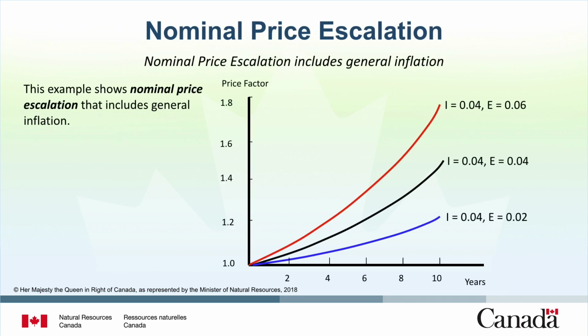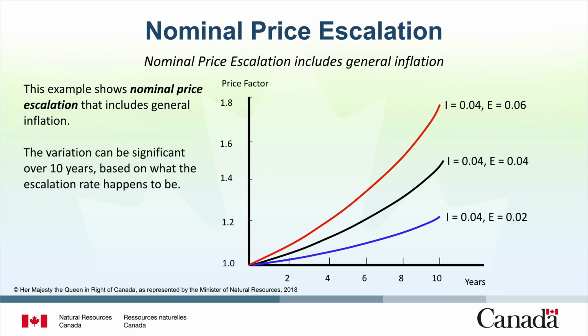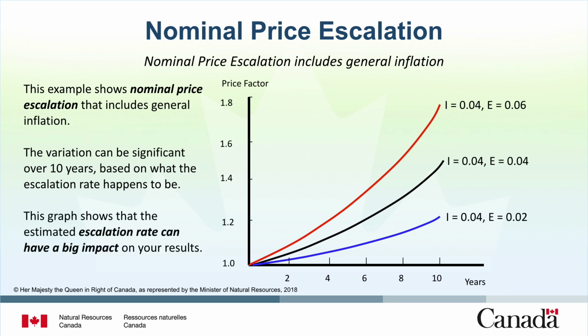This example shows nominal price escalation that includes general inflation. Here we assume a general inflation rate of 4% and a nominal escalation rate of 6%. When the escalation rate decreases, the overall price factor also decreases as the rate drops from 4% to 2%. The variation can be significant over 10 years based on what the escalation rate happens to be. This graph shows that the estimated escalation rate can have a big impact on your results.